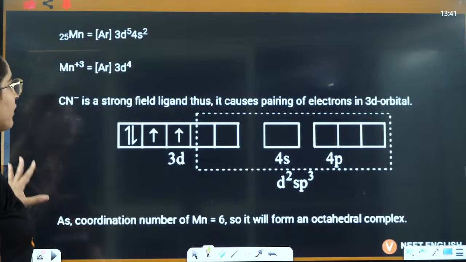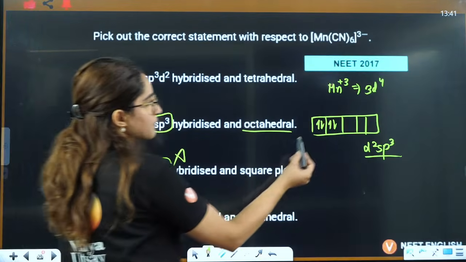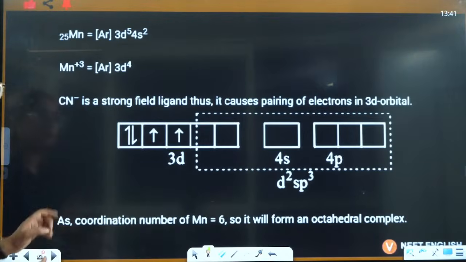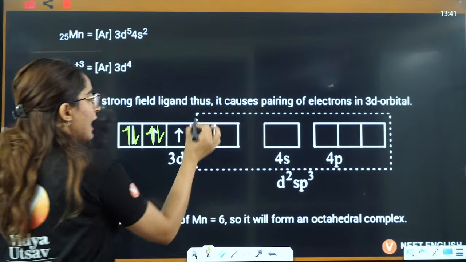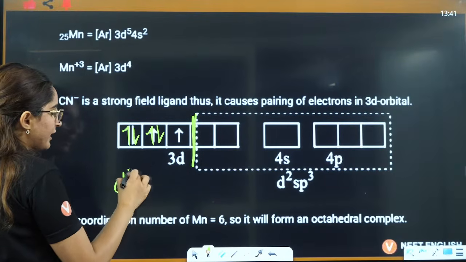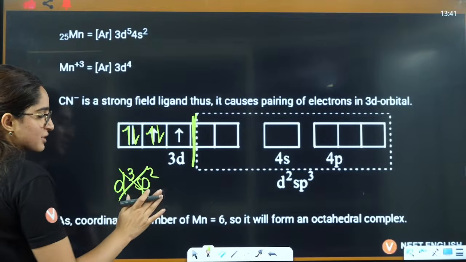Okay, now see one more thing here, right? When these are paired like this, now you will think, ma'am, if I have paired this 1 2 3 4, then the answer can never be d3sp2. There is no hybridization like this.